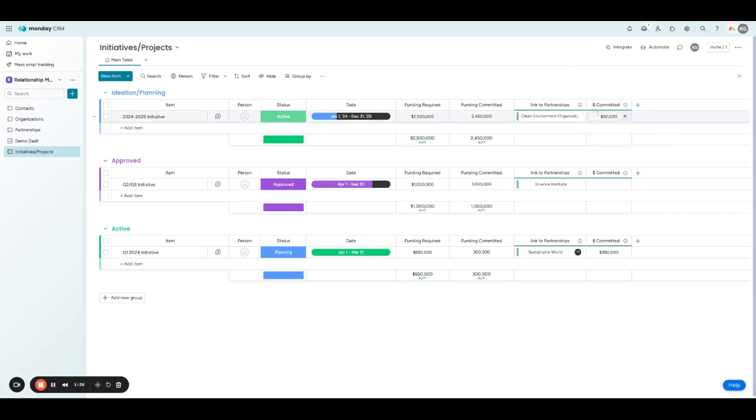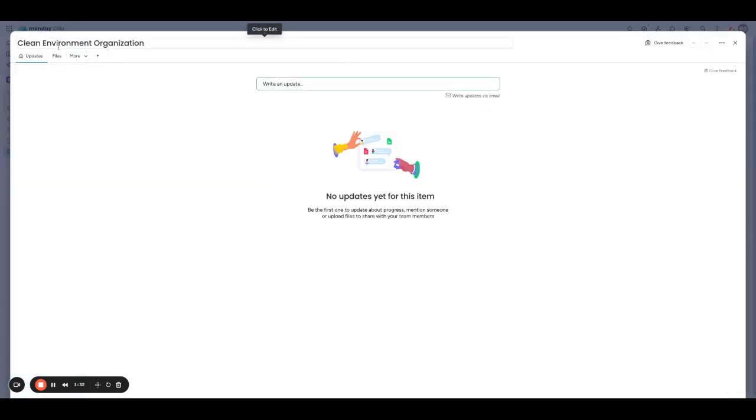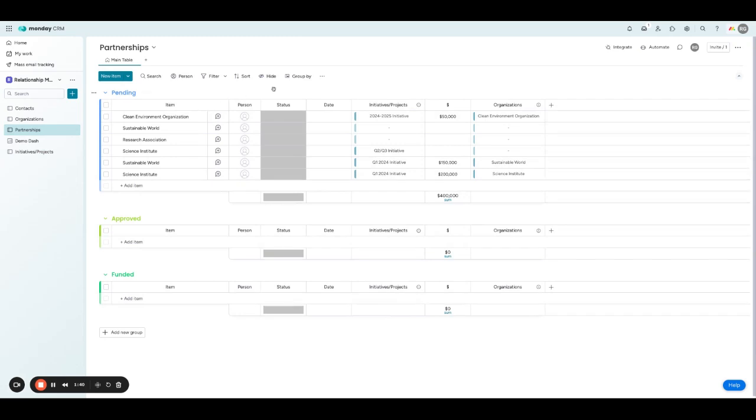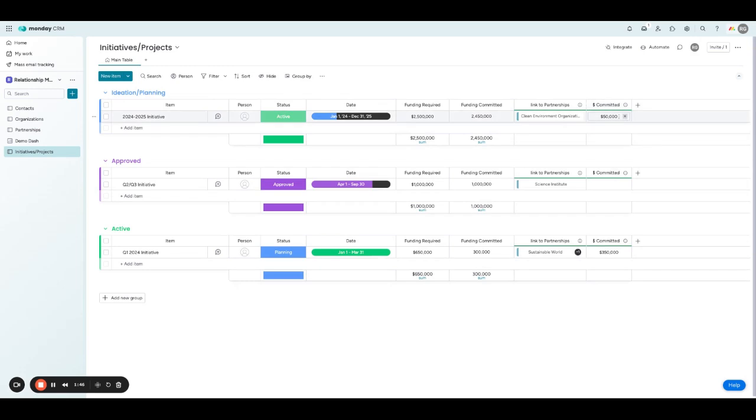So we can see this information as it exists on the item itself from the other board. If we go to the Clean Environment Organization here in Partnerships, we can see the dollar amount of $50,000. And that is what's being mirrored over to this initiative board.